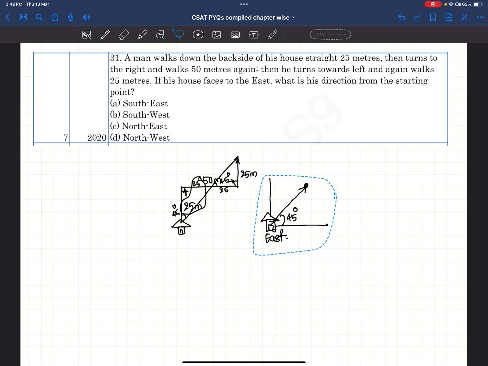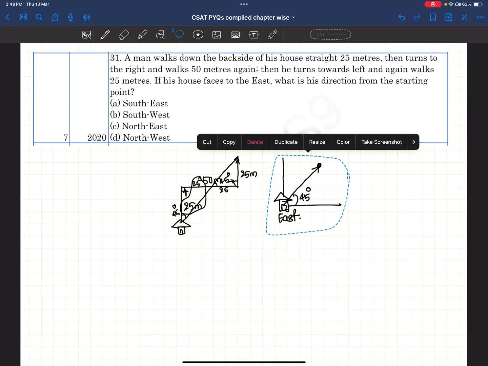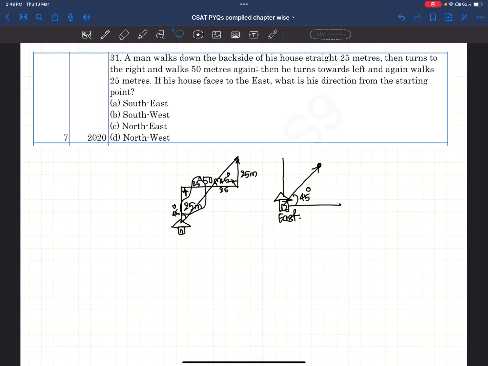Now see, if this is east, if the house is facing towards east, right? Now how can we draw this? This is north, this is east, this is west, this is south, right? What is it telling? Where is the house? Towards east, it is facing east, right?